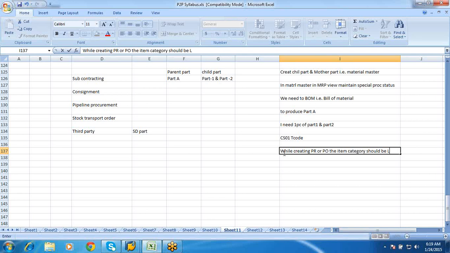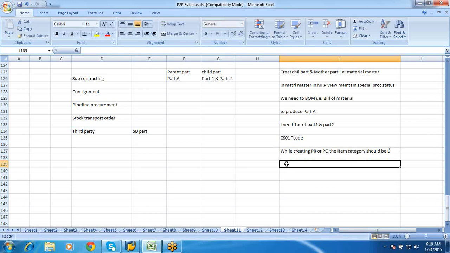Okay, that is your subcontracting. The item category should be L, and your account assignment may be anything. It can be blank or assigned to a cost center. Okay, so this is the cycle.